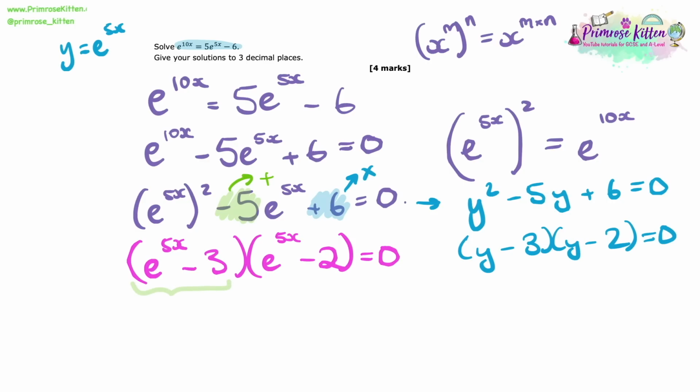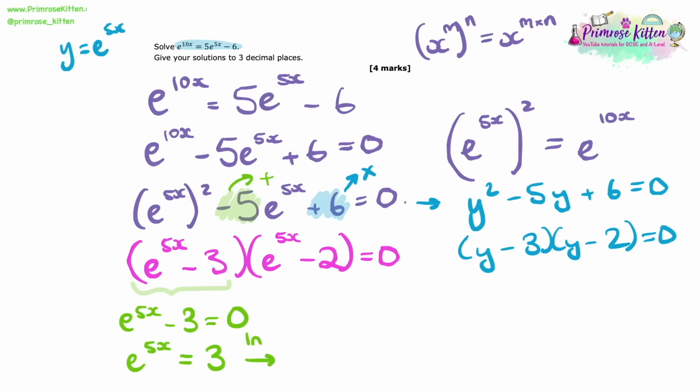Because this whole thing equals 0, we know that this first bracket could equal 0. So we can say that e to the 5x minus 3 could equal 0. What we can do here is rearrange this now. We can say e to the 5x equals 3. And then we can move forward and rearrange this to get x as the subject.